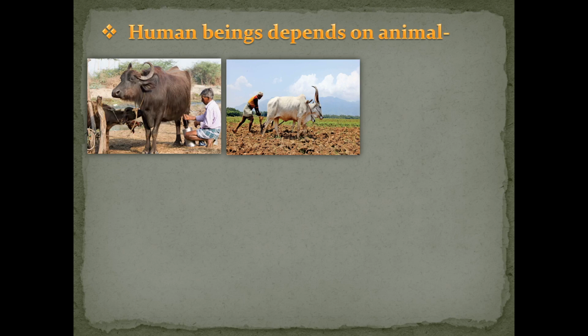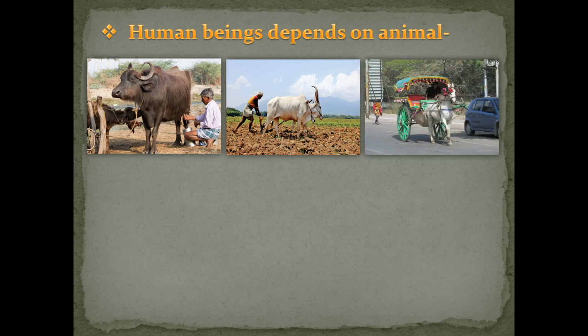So here in the picture you can see they use bull or ox for farming purpose, right? They dug the ground with the help of animals in the olden time, but nowadays the situation is a little bit changed. People started using machineries like tractors and other machineries for farming purpose. But in the rural parts of India, even right now some people use animals for farming purpose.